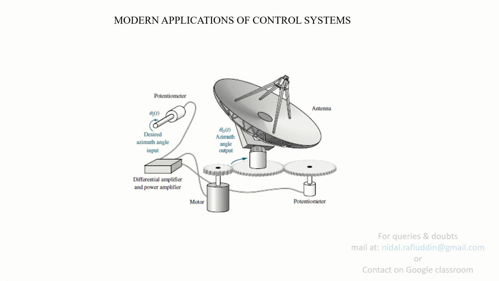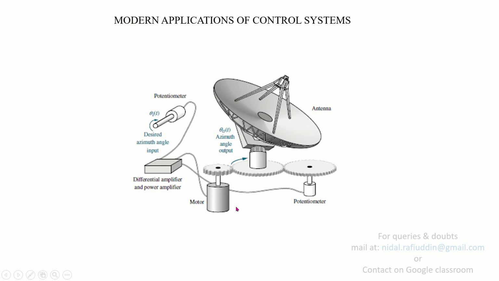And nowadays we find modern applications of control systems, for example controlling the azimuth angle of an antenna. Shown over here is the antenna, which is being controlled through gear systems connected to a motor.